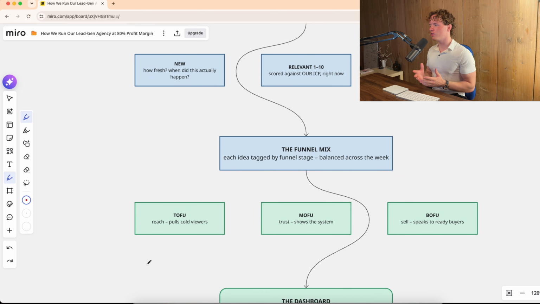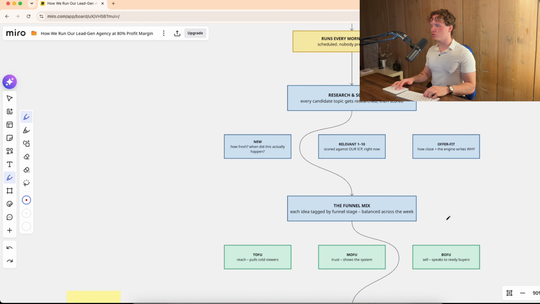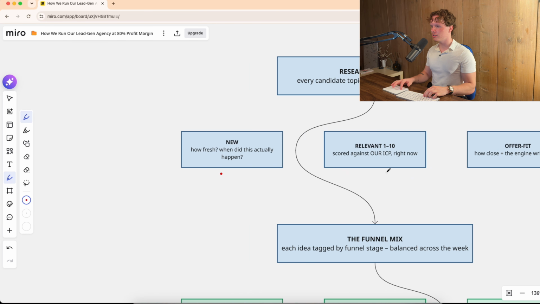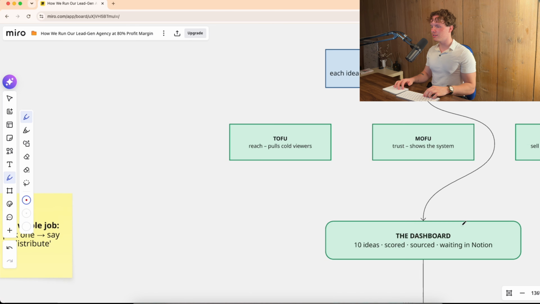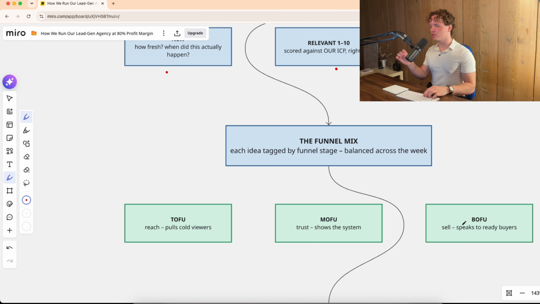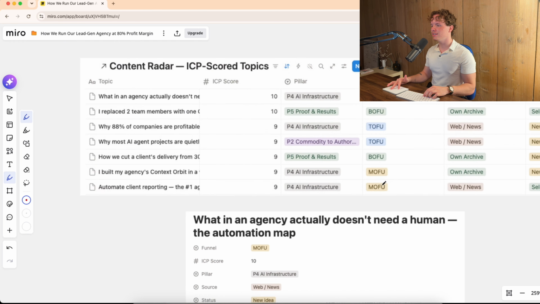Because, for example, very straightforward, we say Monday, Tuesday, top of funnel, then Wednesday, Thursday, middle funnel, Friday, Saturday, bottom of funnel, and then Sunday, rewind. So, for example, Sunday is then basically personal post, right? Which means now it's going to score it. Okay, we've got how new is this? How relevant is this? And why does this even fit our offer? And now based on that, it's going to give us exactly when we should even post it, because it's going to score it. Is this top of funnel, middle of funnel, or bottom of funnel? Which you can see right here.